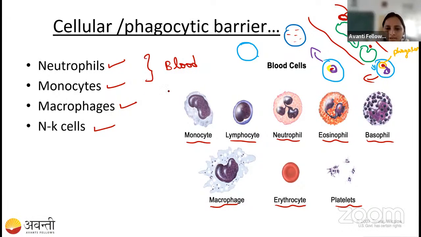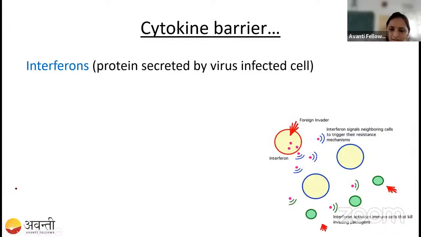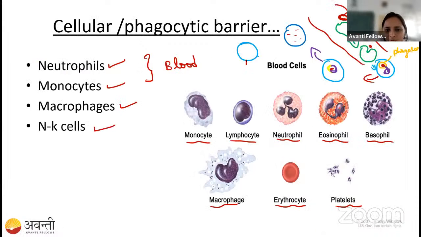See here, it is going to be shown on its surface. This is how the phagocytic cell works. To whom is it going to show? It is going to show to the B cells or T cells. So these are the bacteria that have entered our body, entered into the blood. I have filled them. So this is the bacterial fragment that entered our body, and it is going to show it like that.